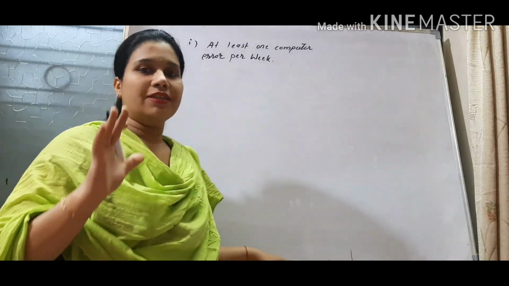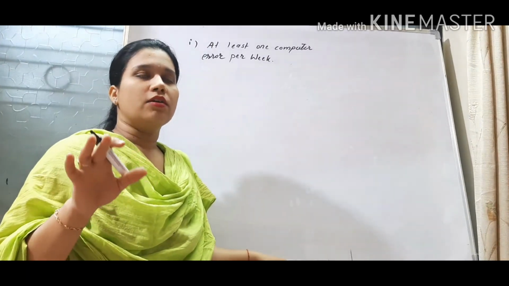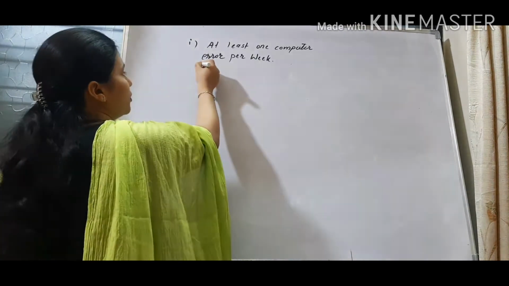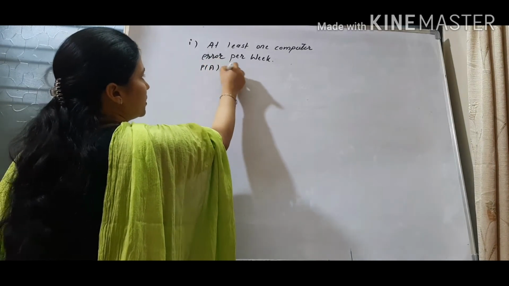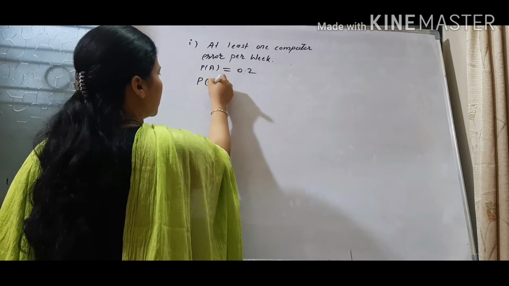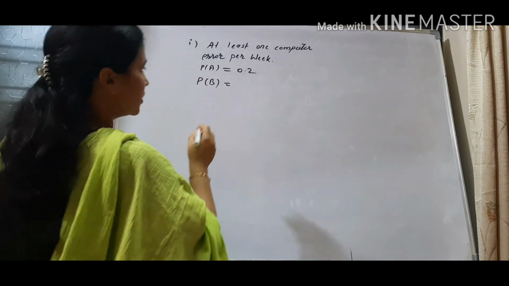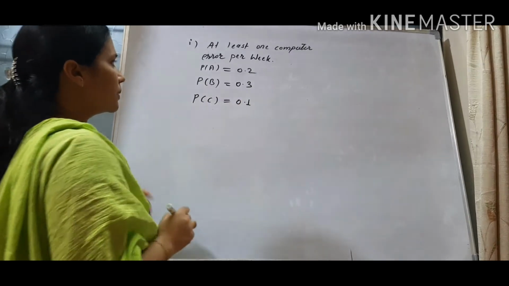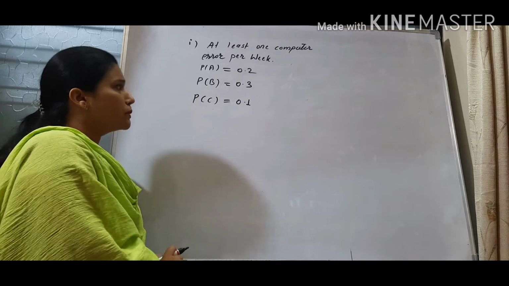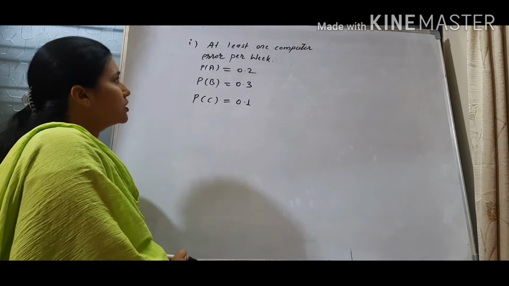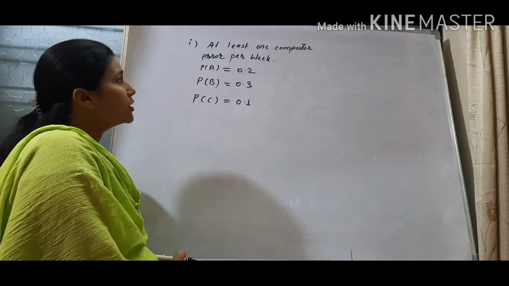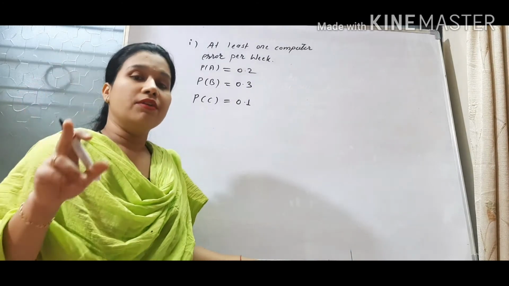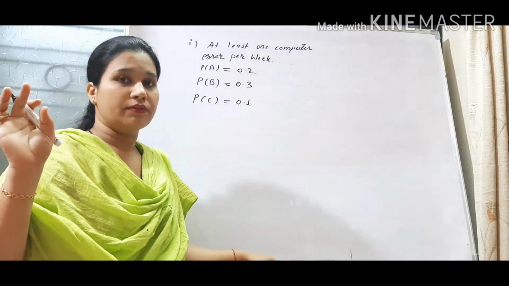In this question there are three different departments, and the probability of occurrence of error in all three departments is given. We denote the first department by probability A, which is 0.2. The second department's probability is 0.3. The third department's probability is 0.1. Like this, three departments and their individual probabilities are given. Then we are asked: what is the probability that there will be at least one computer error per week?